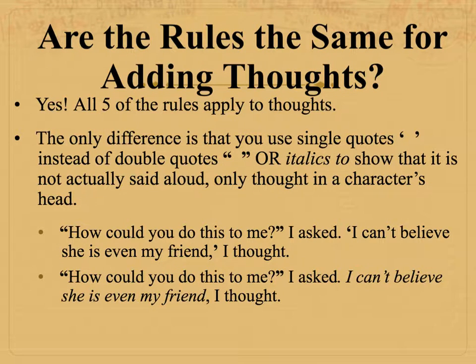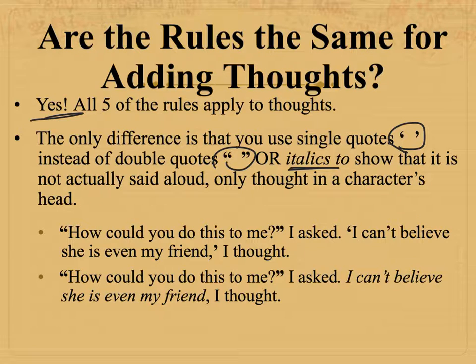So those are the 5 rules for adding dialogue to your writing. Are the rules the same for adding thoughts? Yes. All 5 rules apply to thoughts. The only difference is you could use single quotes instead of double quotes when you're including thought to show that it's not really said out loud, it's in the person's head. Or if you're typing, you can make the thought into italics to show that it's not being said out loud, it's only in a character's head.